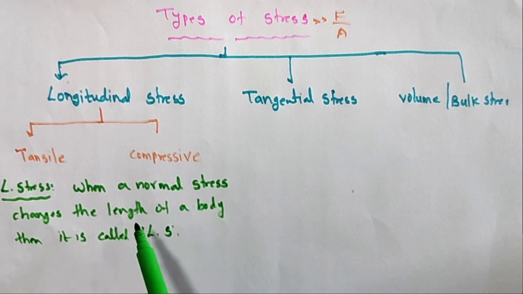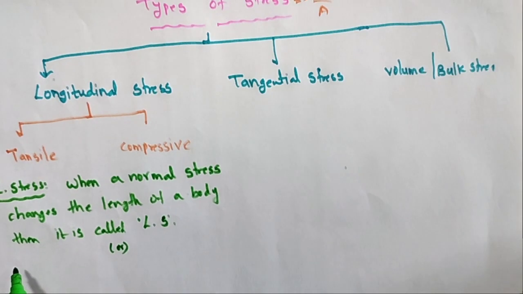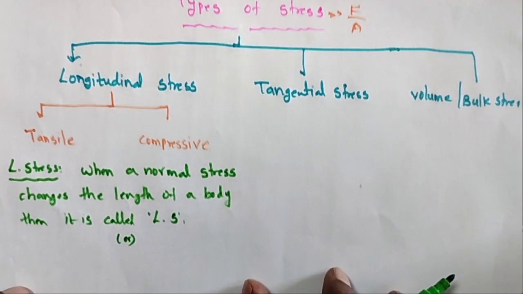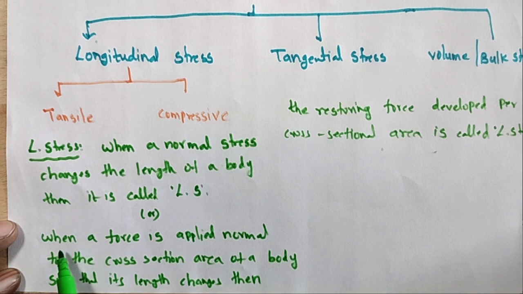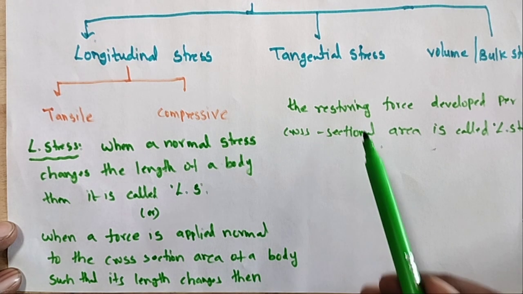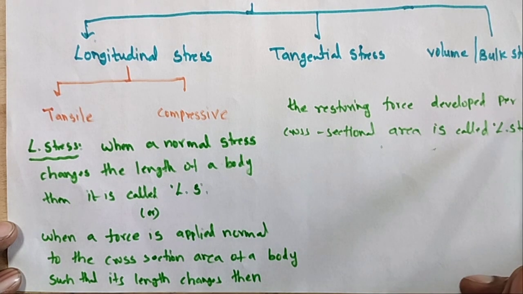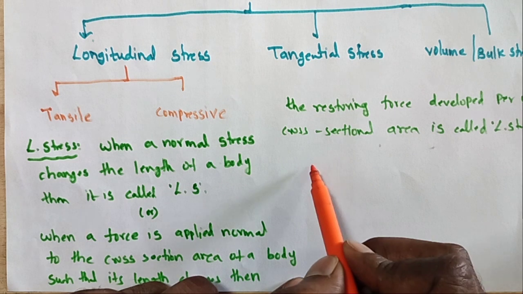What is another definition of longitudinal stress? When a force is applied normal to the cross-sectional area of a body such that its length changes, then the restoring force developed per unit cross-sectional area is called longitudinal stress. Here I will explain with an example.